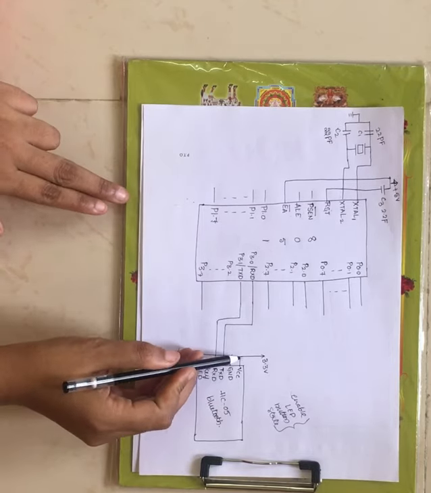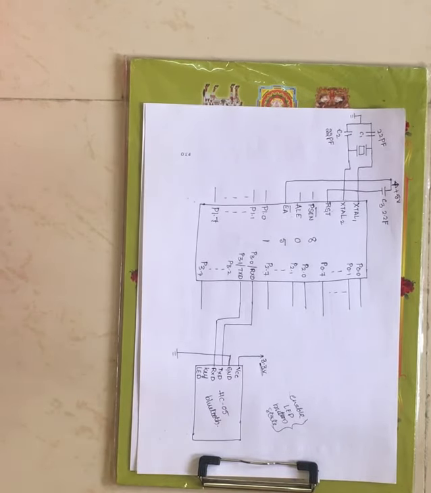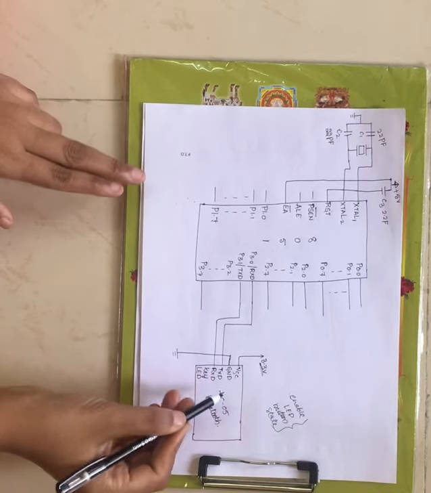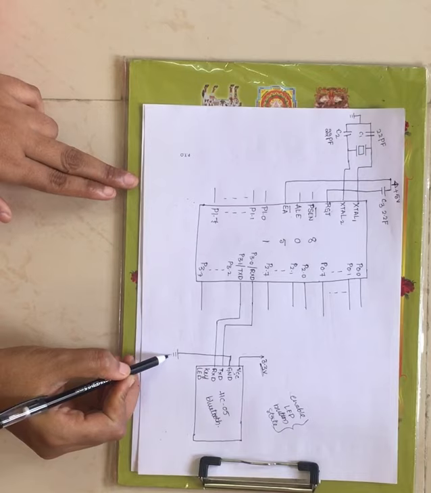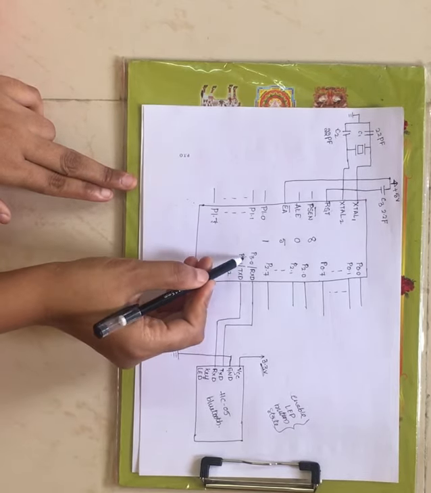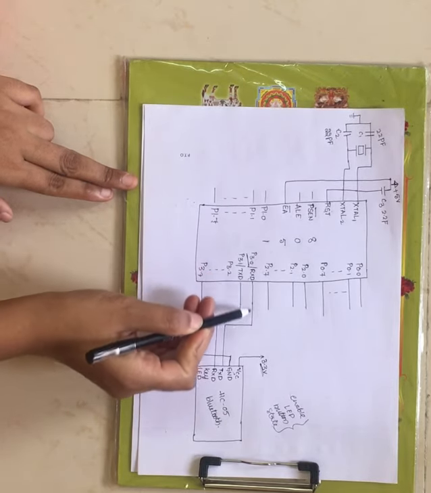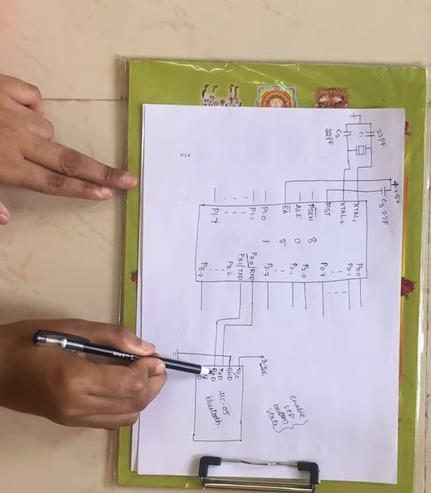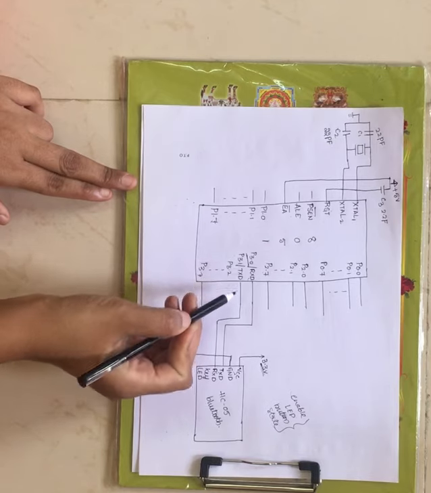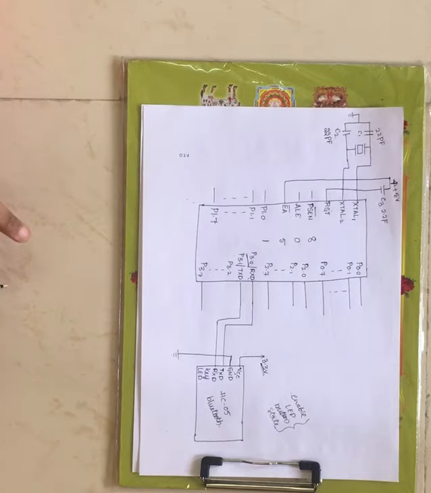Now VCC of the Bluetooth module is a power supply of up to plus 5 volts; here 3.3 volts is given to VCC. Ground is used for ground reference. The received data pin, which is port 3 first pin, is connected to the transmit pin of the Bluetooth module. Port 3 second IO pin, which is the transmit data pin, is connected to the receive pin of the Bluetooth module.